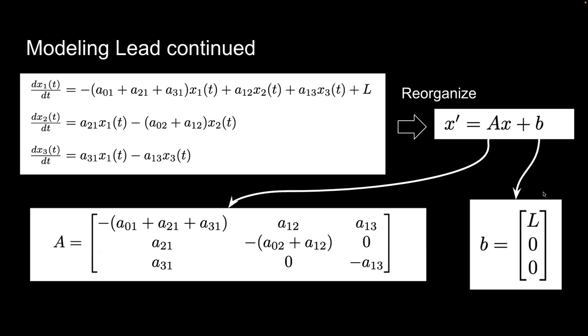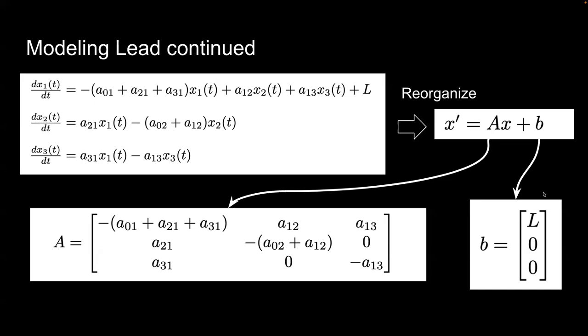Similarly, we have dx2(t)/dt, which represents the rate of change in lead in compartment 2, which is the tissues. There, lead can be introduced into the tissues from the blood, or it could leave the tissues, where the lead diffuses back into the blood, or it leaves into the external environment. And lastly, we have dx3(t)/dt, which represents the rate of change of lead in the bones. There, lead can enter the bones from the blood, or it could leave the bones and diffuse back into the blood.